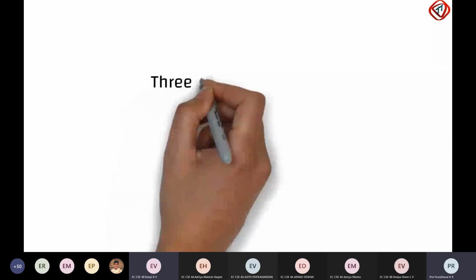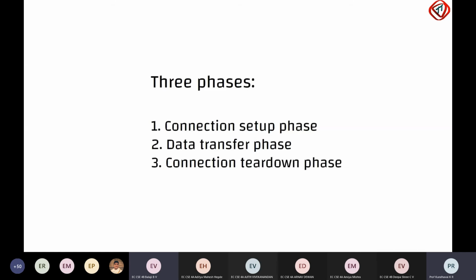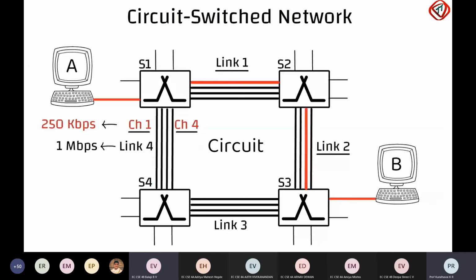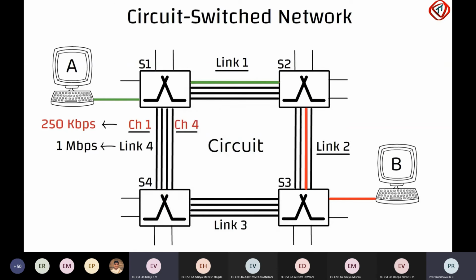Communication in a circuit-switched network involves 3 phases: connection setup phase, data transfer phase, and connection teardown phase. Suppose host A needs to set up a connection with host B. Host A sends a connection setup request to switch 1. This request contains the address of host B. Switch 1 finds a channel between itself and switch 2 that can be reserved for the communication session. Switch 1 then sends the request to switch 2.